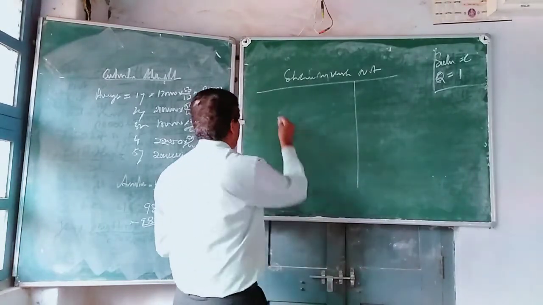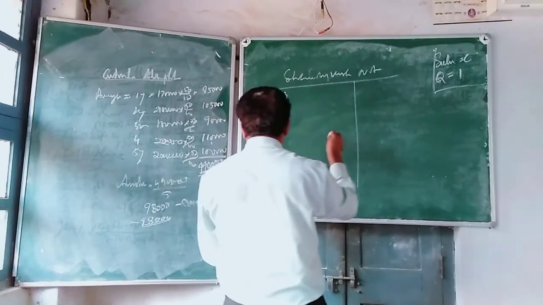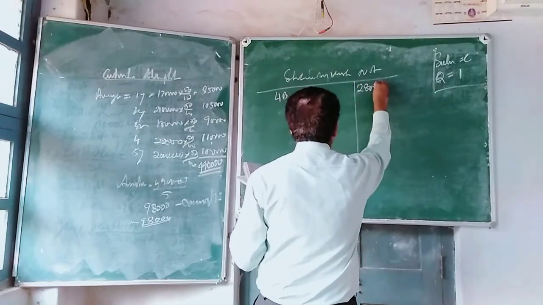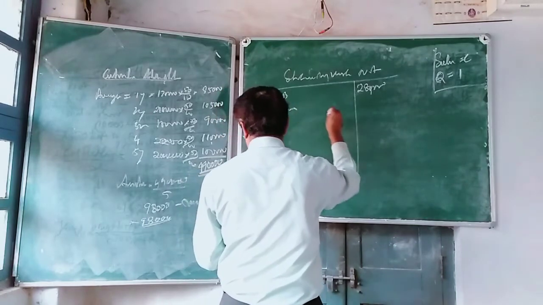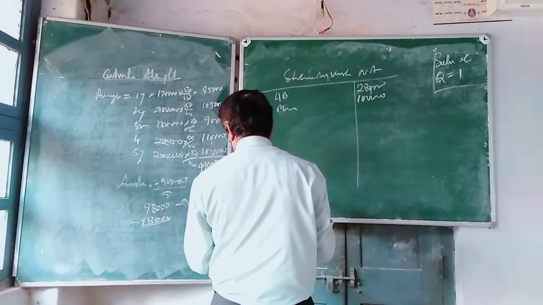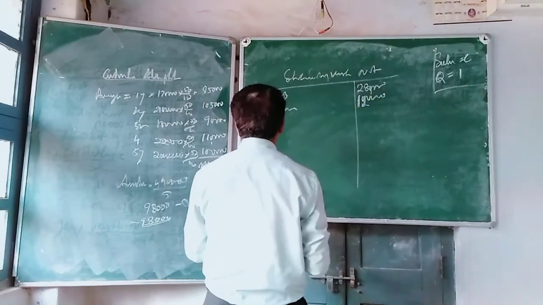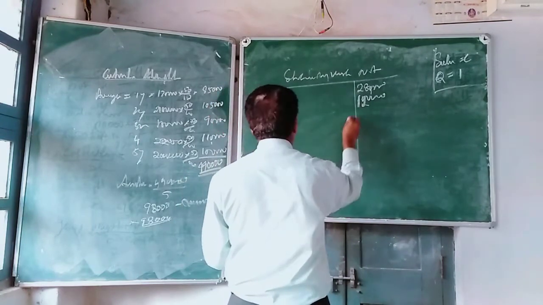Land and building is given a revalued figure, that should be taken, 2,80,000. Thereafter, plant and machinery revalued figure 1,20,000. Stock is book value 3,60,000.